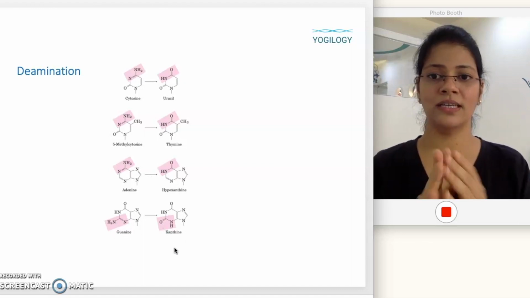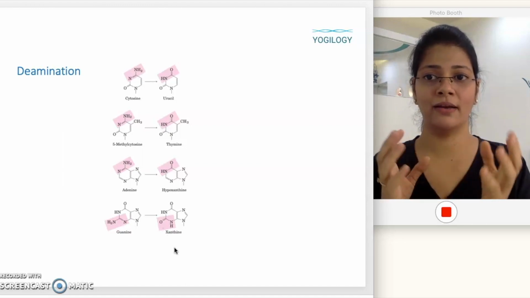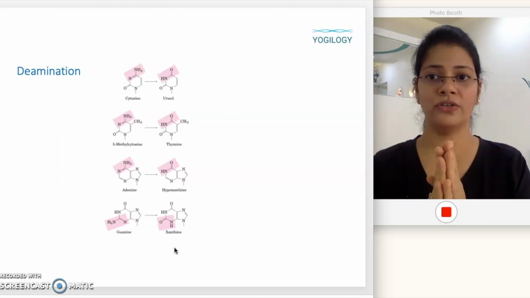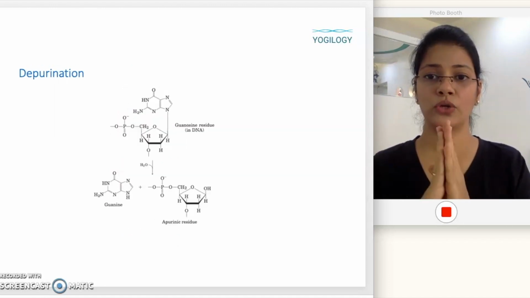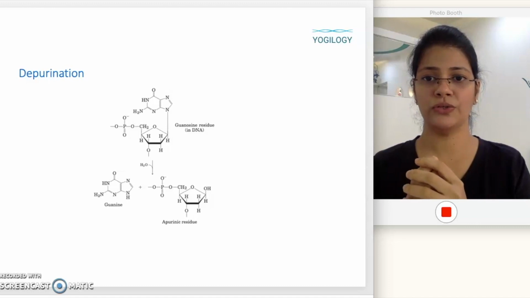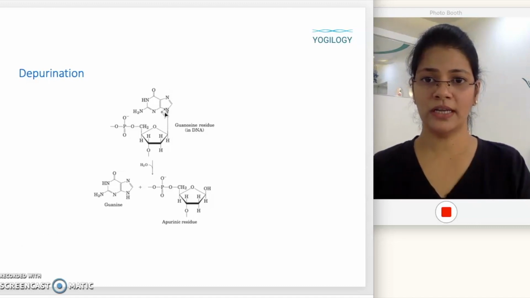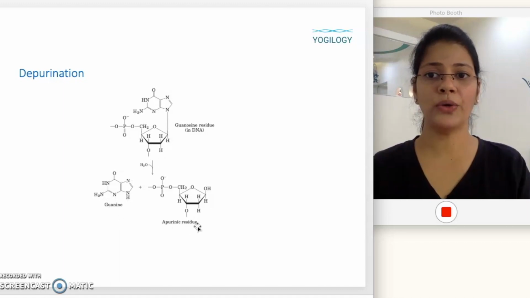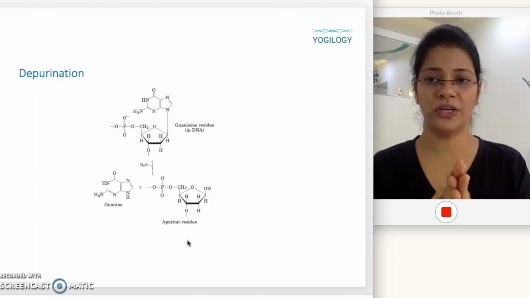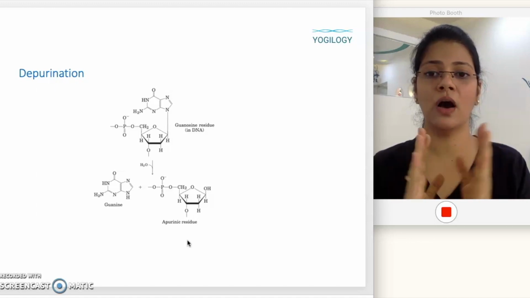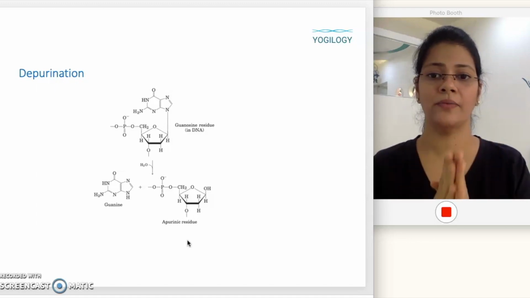Okay, so these are the various kinds of mutations that can occur inside a DNA molecule and which can cost the cell a lot. So next we come to depurination. In depurination, the link between the base and the sugar is going to break up, and what you're going to get is a guanine and an apurinic residue. So this process is called depurination, and it produces an apurinic or apyrimidinic residue.